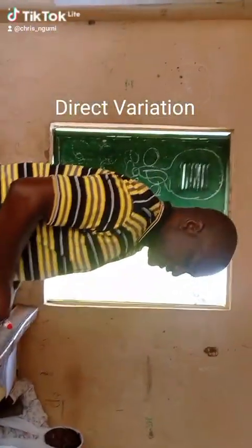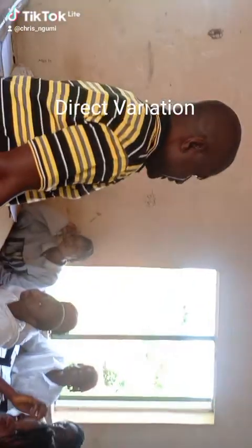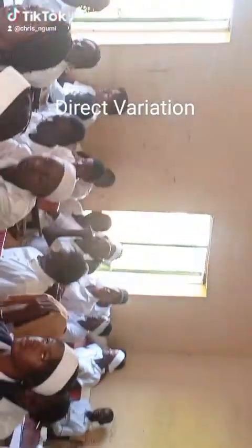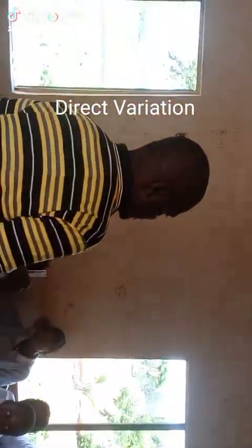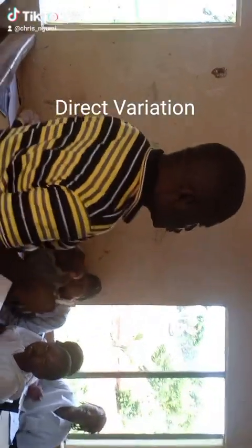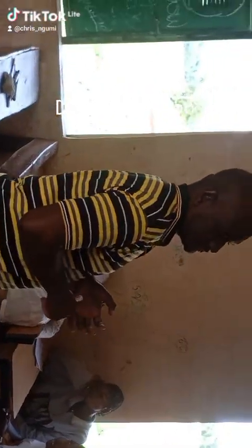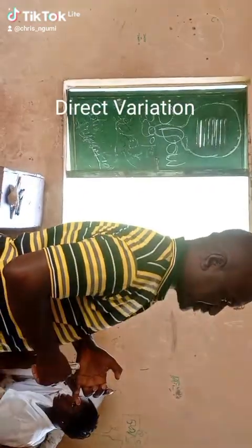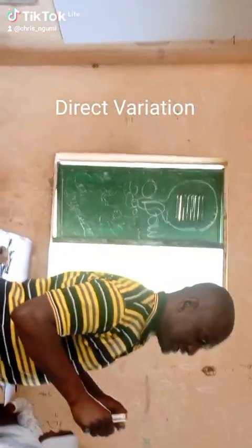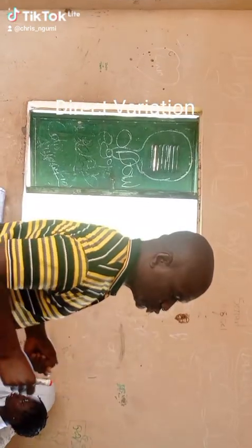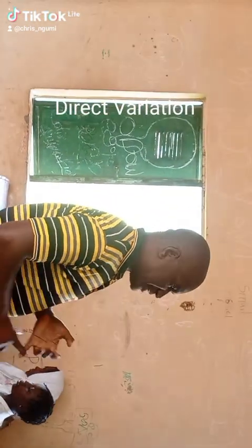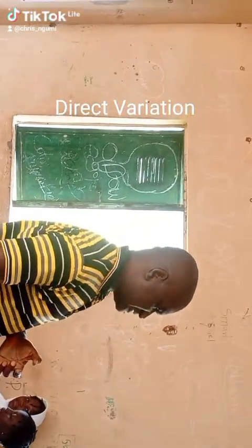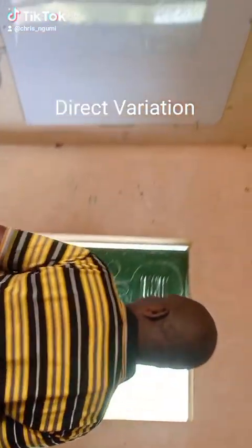Now, today we are looking at variation. Everybody say variation. Variation. Again. Variation. Now, what is variation? We say variation is a relationship between two or more variables or quantities. Is that okay? Yes. Variation is a relationship between two or more variables or quantities.